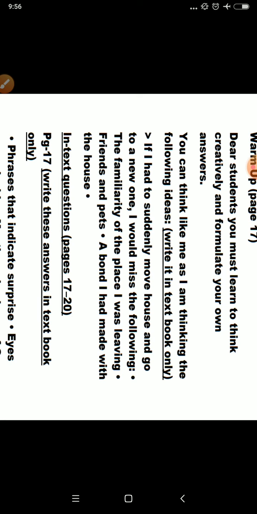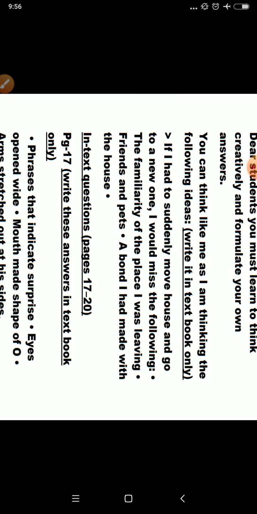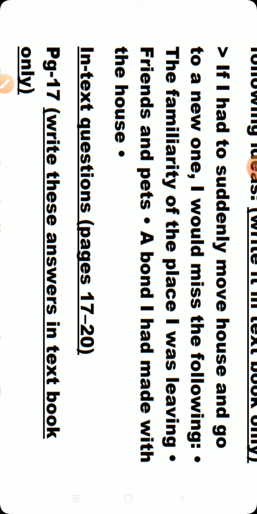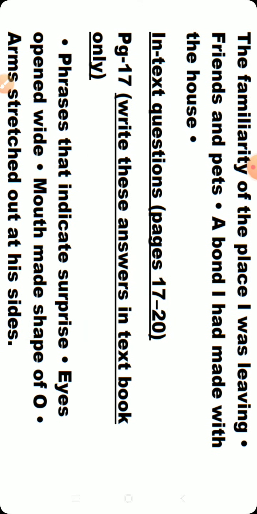You can think like me, as I'm thinking the following ideas. If I had to suddenly move house and go to a new one, what would I miss? I would miss the following. My first point is the familiarity of the place I was living in. Then the second point is friends and pets. A bond I had made with the house. All this we will be missing.